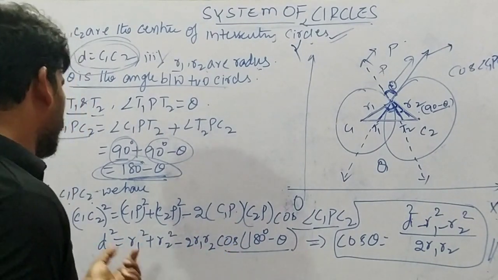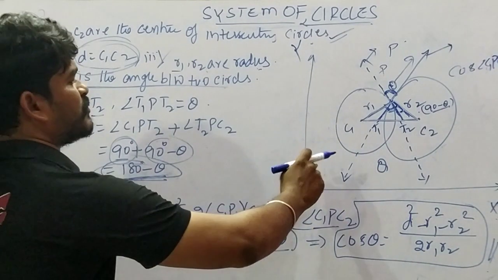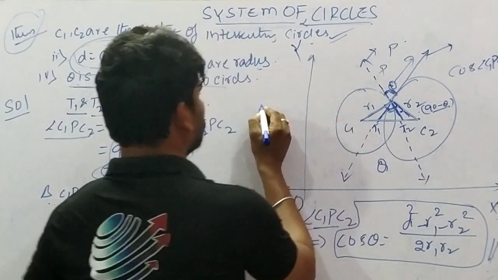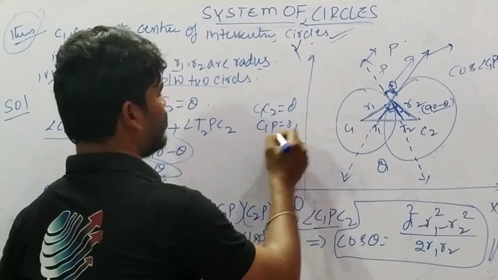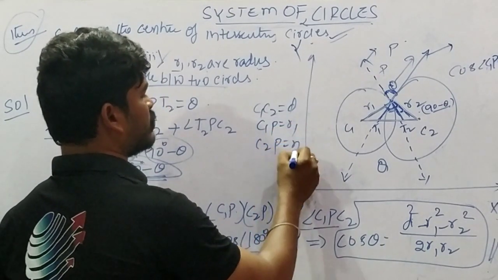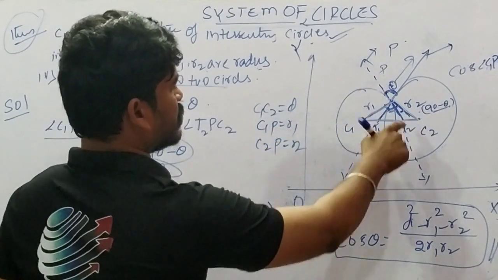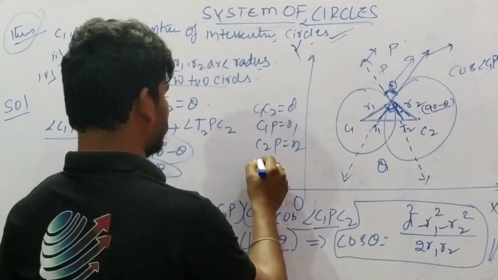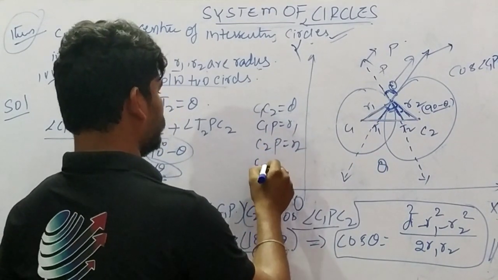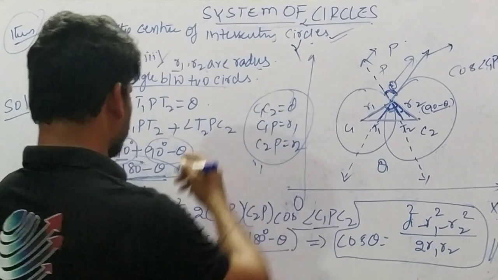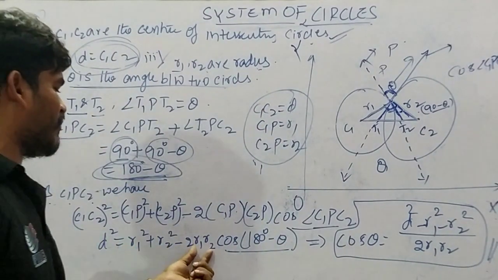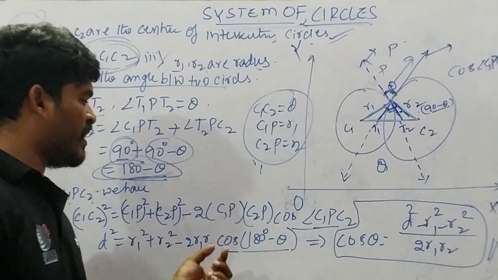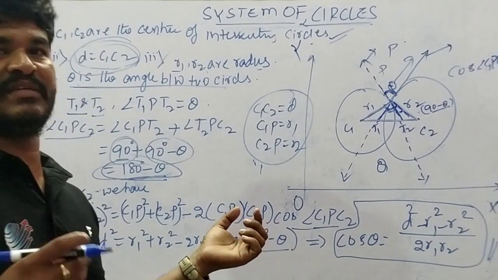Substituting all the values, C1C2 equals d, C1P equals R1, C2P equals R2, and the angle is 180 minus theta. We get d squared equals R1 squared plus R2 squared minus 2 R1 R2 cos of 180 minus theta, which is cos theta in the second quadrant.